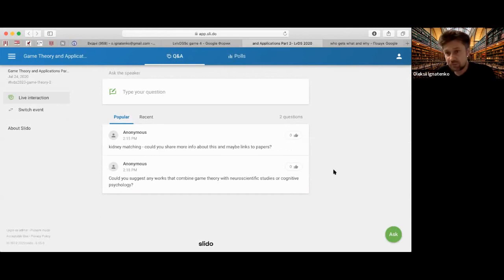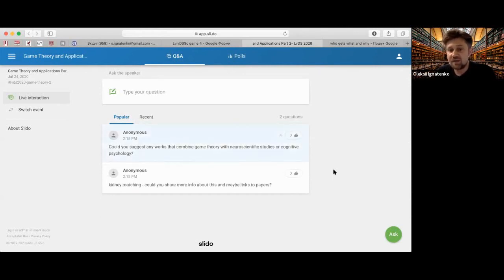He wrote a book about neuroeconomics, and I think he's the leading authority on combining game theory with neuroscientific studies and cognitive psychology. So you can address his book and maybe some references from his book. That's Colin Camerer.